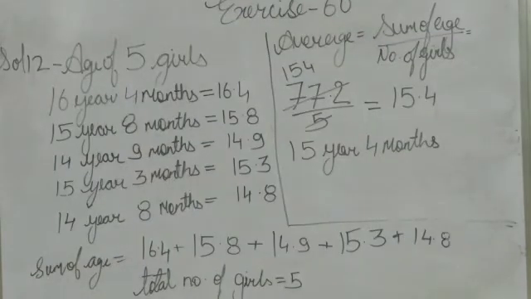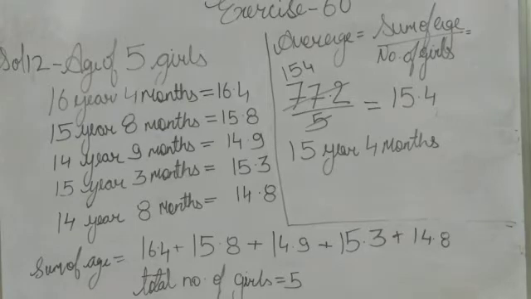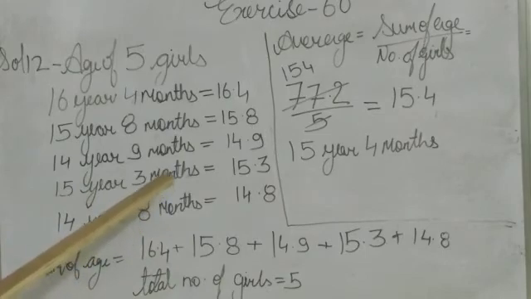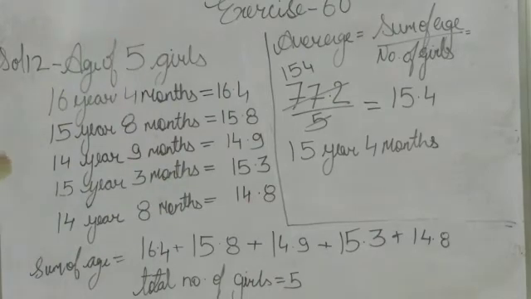Let's solve question number 12. The ages of 5 girls in a group are 16 years 4 months, 15 years 8 months, 14 years 9 months, 15 years 3 months, 14 years 8 months. Find the average age per girl in the group.